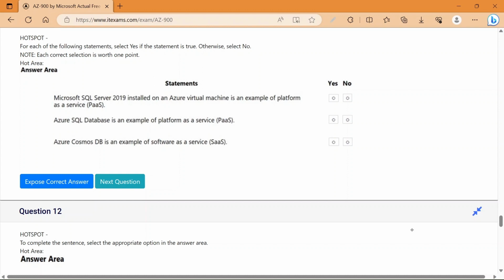So for this, I would recommend you to go through the self-paced course provided by Microsoft Azure on its official website, and you will definitely gain confidence before appearing in this exam.